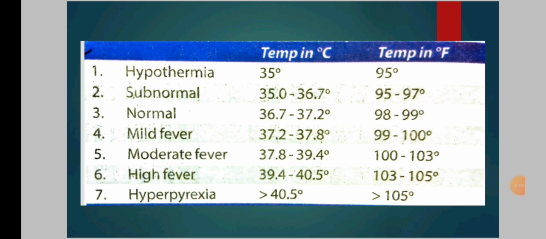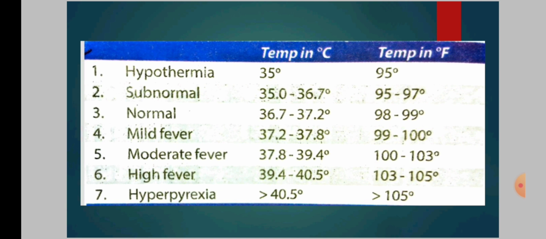Now, in this table, we have a list of various terms along with their corresponding temperature in both degree Celsius and degree Fahrenheit. We'll be going through each term one by one. First one is hypothermia, 35 degrees Celsius or 95 degree Fahrenheit. Subnormal, 35 to 36.7 degrees Celsius or 95 to 97 degree Fahrenheit. Normal, 36.7 to 37.2 degrees Celsius or 98 to 99 degree Fahrenheit.